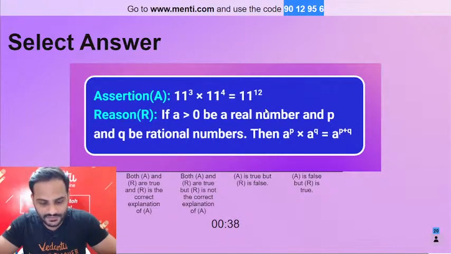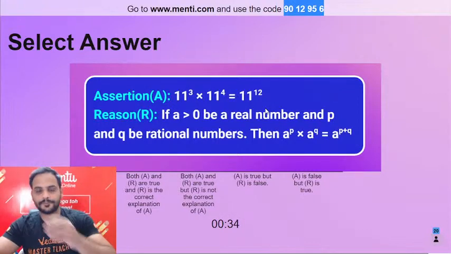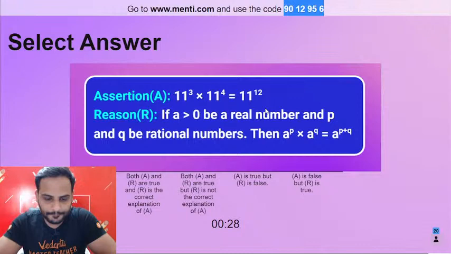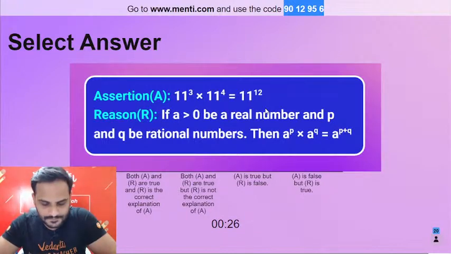Last 40 seconds. Be quick. It's a easy question. Be quick.